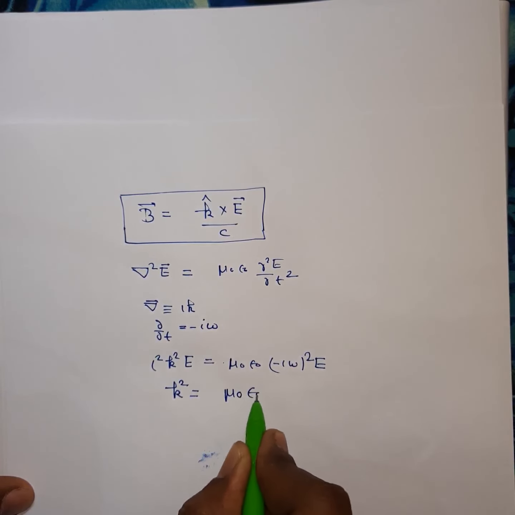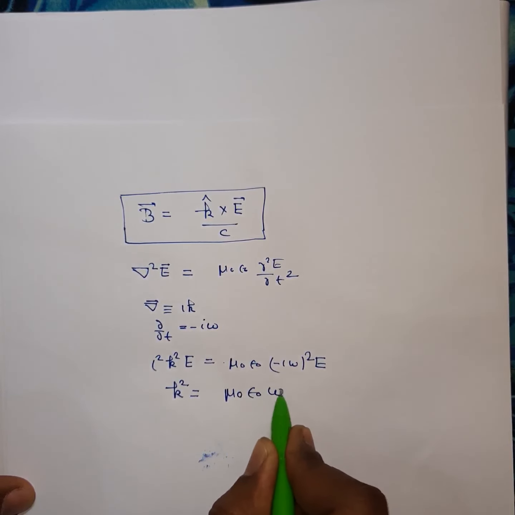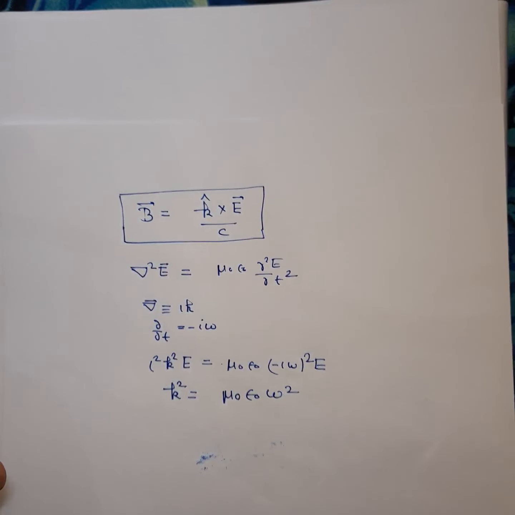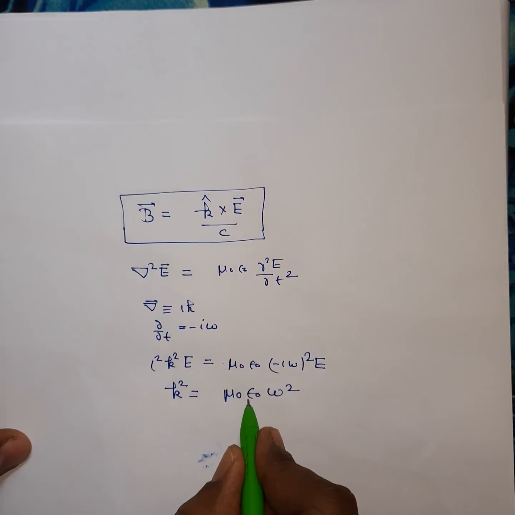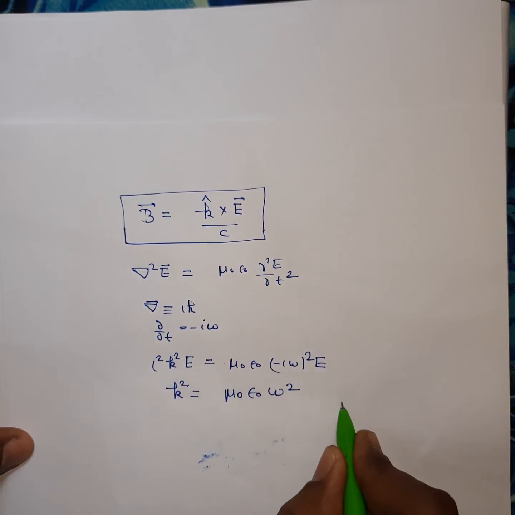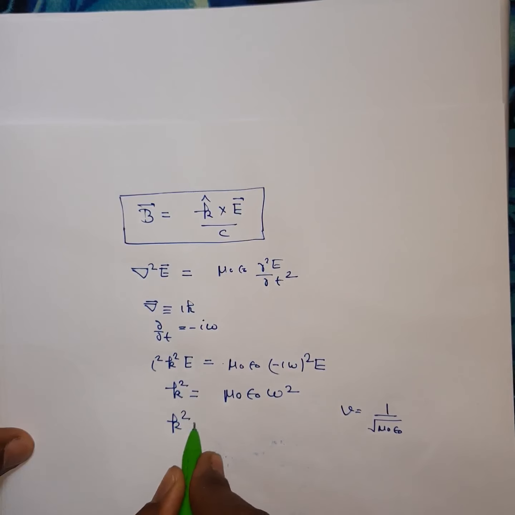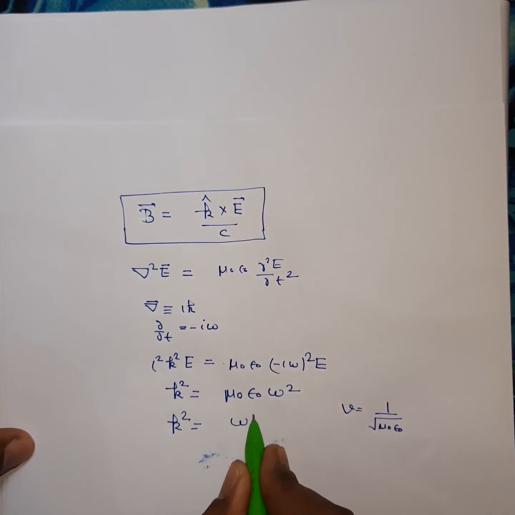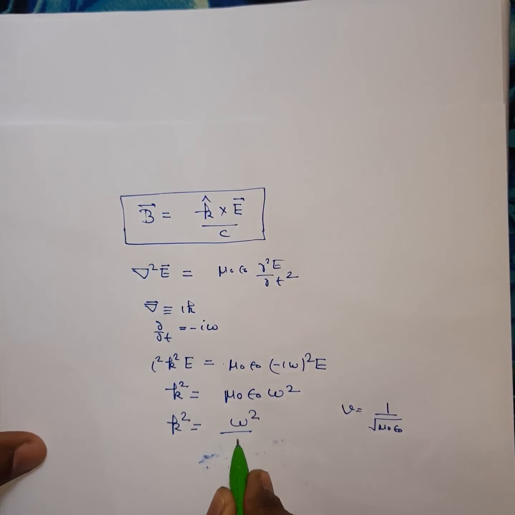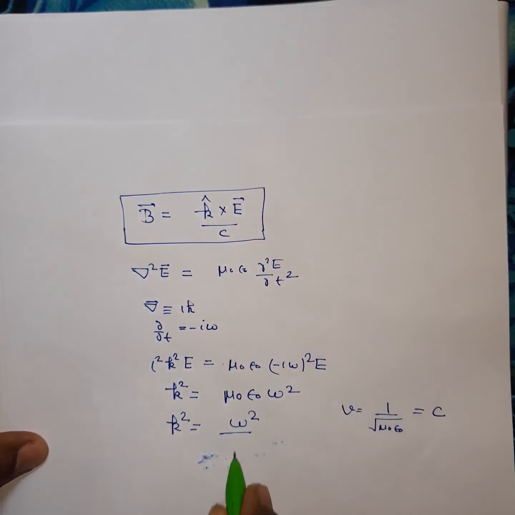mu naught epsilon naught omega square, and mu naught and epsilon naught, you know that v is equal to 1 upon root mu naught epsilon naught, which is also equal to c. So you can write k square is equal to omega square by c square.